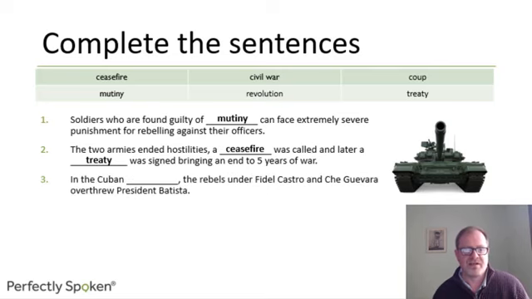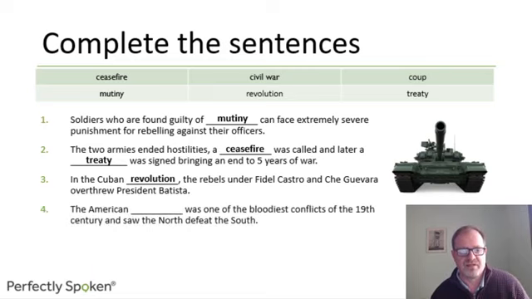Number 3. In the Cuban blank, the rebels under Fidel Castro, who was still in power until fairly recently, he passed on his presidency, if you like, to his brother, and then subsequently died just last year or 2 years ago. And Che Guevara, the famous revolutionary, overthrew President Batista. So when the masses overthrow the government, it's a revolution, the Cuban Revolution.